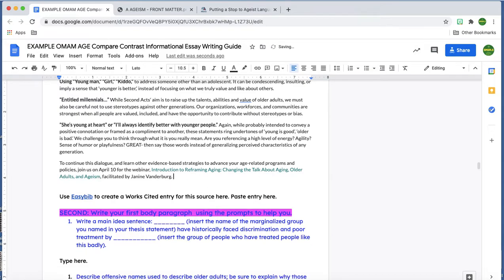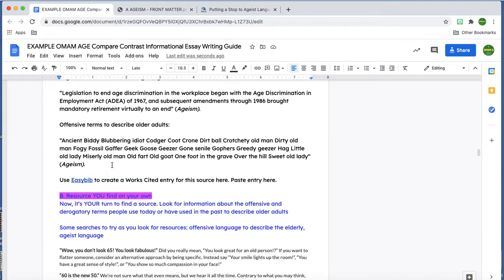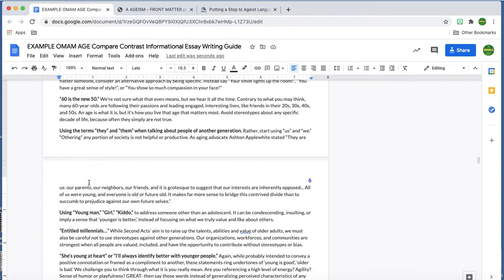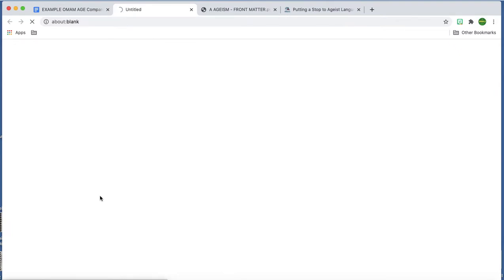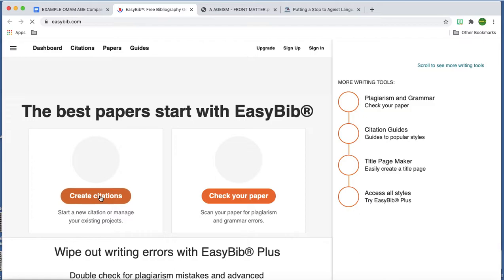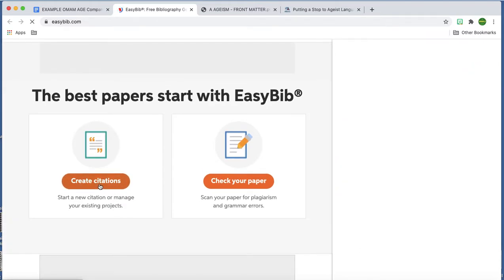All right, so let's go ahead and talk about those works cited entries for a moment. We're going to go to EasyBib, and we're going to create works cited entries for the two sources that we used to take notes, the one that we provided for you, and then the one you found on your own. So I'm going to do the one that we provided for you first. Like, before I even get into writing my paragraph, I want to make sure I take care of this. Okay, so we're going to create citations.